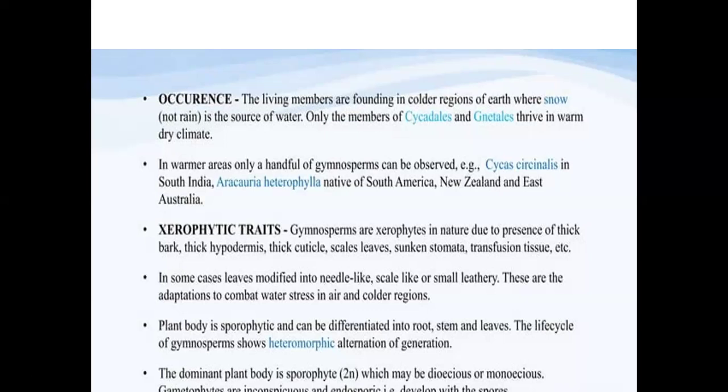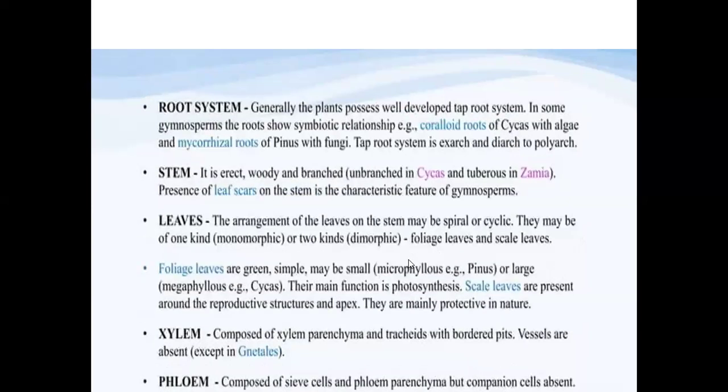The dominant phase is the sporophyte, which may be monoecious or dioecious. The gametophytes are inconspicuous and endosporic, that is, they develop within the spores. So the plant body will develop the spores.